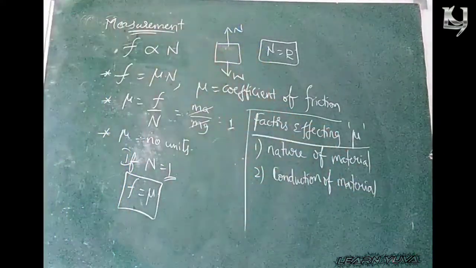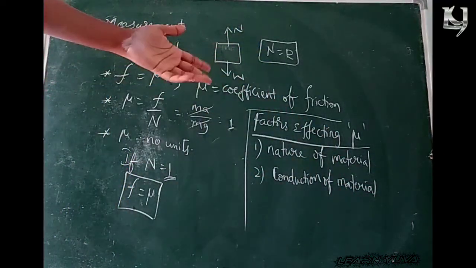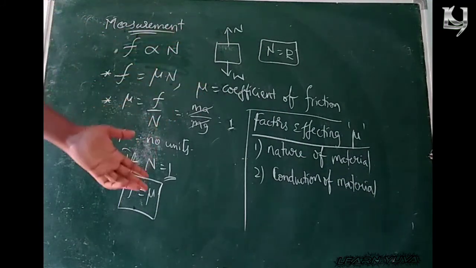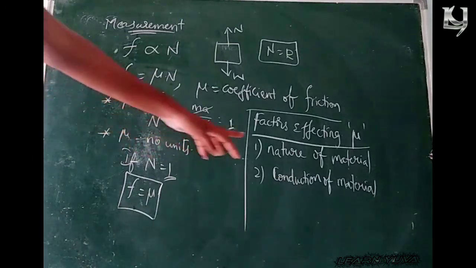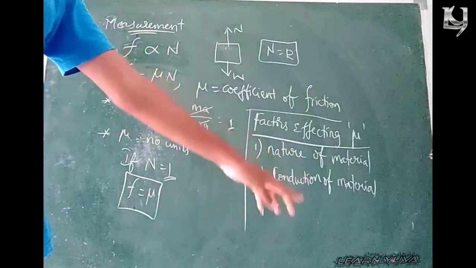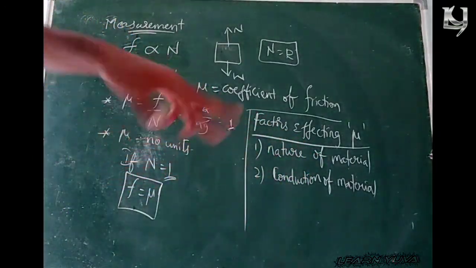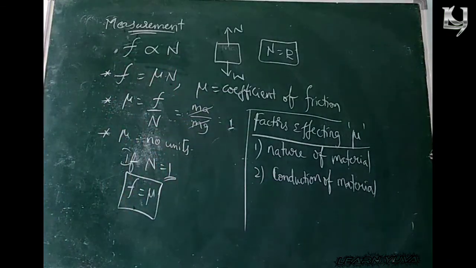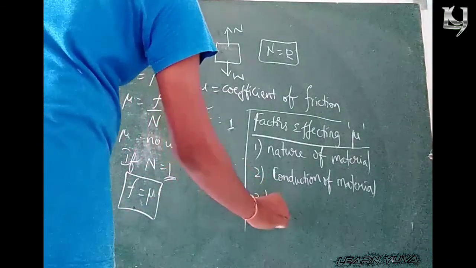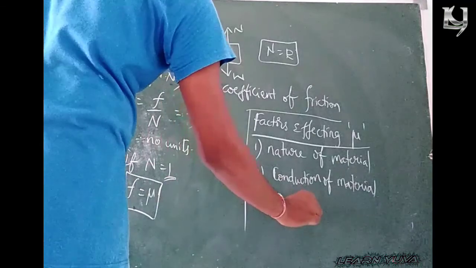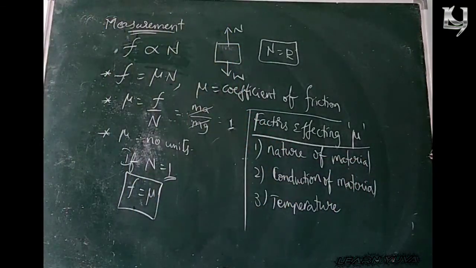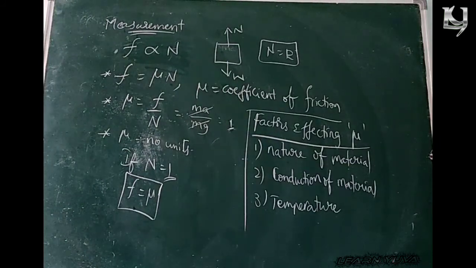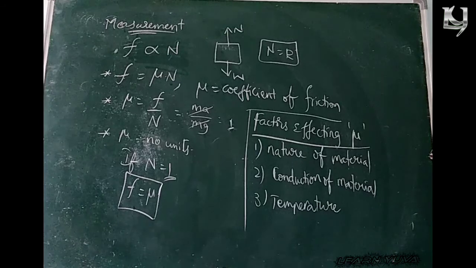Nature of the material means different types of materials like steel, rubber, iron, plastic, right? Condition of the surface means either rough surface or smooth surface, and other variables like temperature, etc. On these three factors, the coefficient of friction depends. Clear?